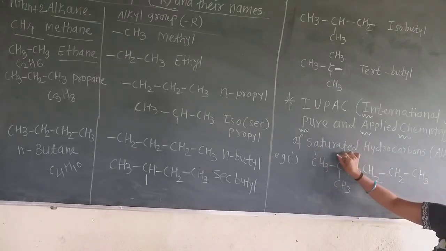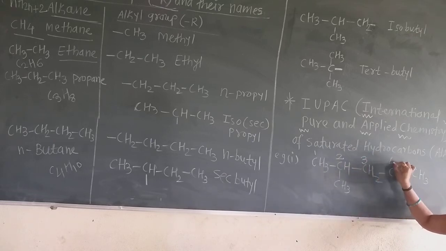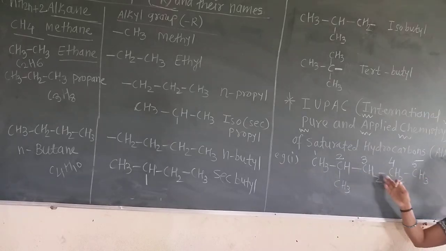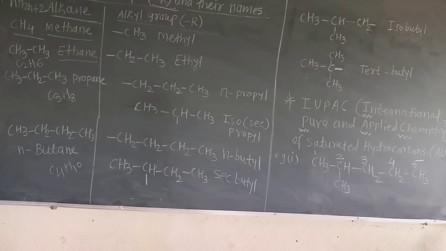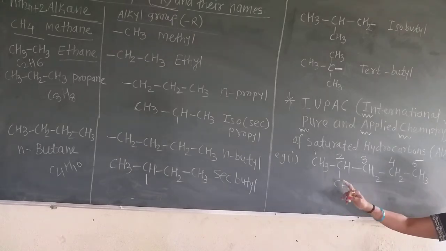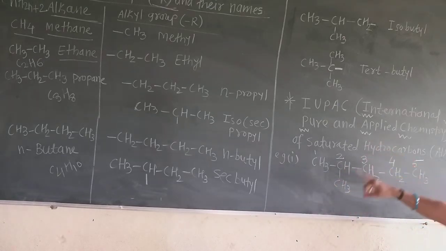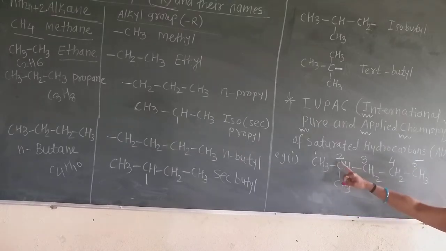1, 2, 3, 4 and 5. In the chain there are 5 carbon atoms. How many carbon atoms there are decides the parent alkane. The parent alkane is pentane, because there are 5 carbon atoms. Now write down pentane simply, and then see on which number of carbon atom the substituent is. This methyl substituent, that is the alkyl group methyl, is present on the second carbon.